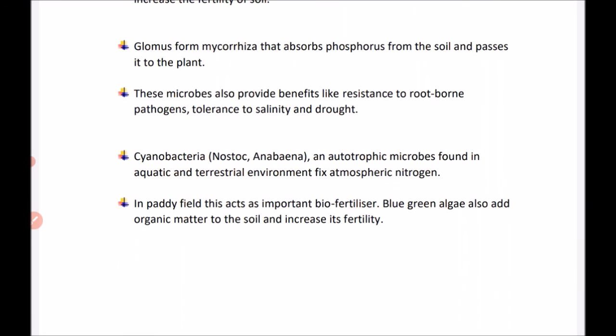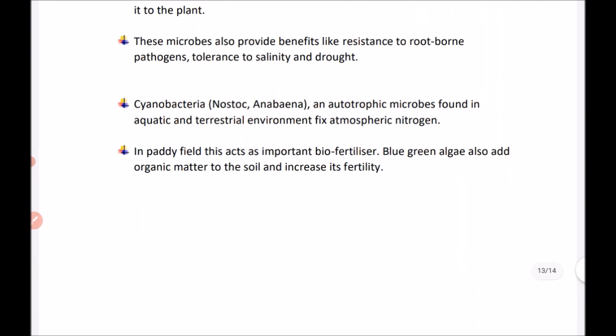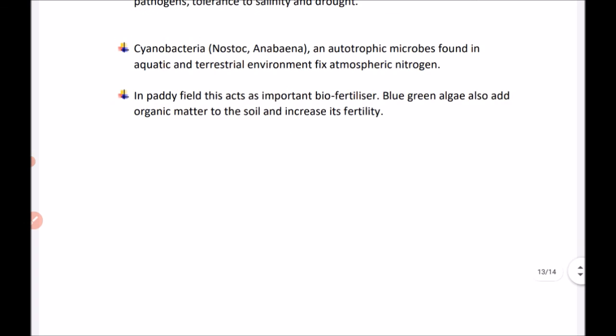Cyanobacteria, we know cyanobacteria. Among cyanobacteria there are Nostoc and Anabaena, which are autotrophic microbes found in aquatic and terrestrial environments, and they fix atmospheric nitrogen. In paddy fields, they act as important biofertilizers. So these many microorganisms act as biofertilizers. Blue-green algae also add organic matter to the soil and increase its fertility, so blue-green algae are also important biofertilizers.